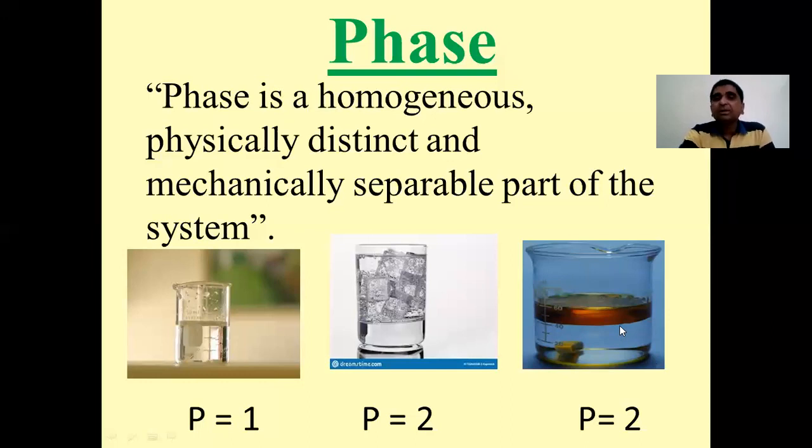Now if we consider air, which is nothing but a mixture of gases, we know that in air several gases are present. Oxygen is there, nitrogen is there, and then some inert gases in trace amounts are also present. However many gases there may be, they completely form a gaseous phase, that is a single phase. So a mixture of n number of gases will constitute a single phase. So a phase should be a physically distinct, mechanically separable, and homogeneous part of the system.